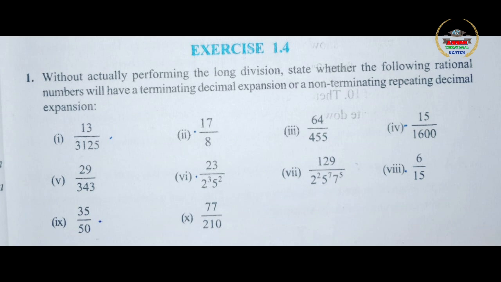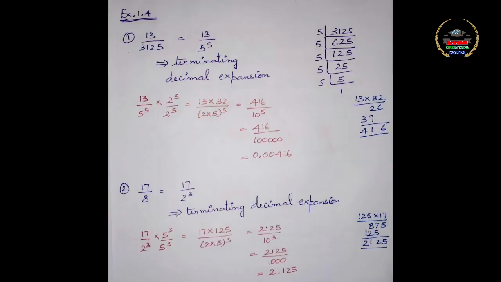So we will do one by one. The first number which is given is first subdivision, exercise 1.4, question number 1, first subdivision. The number is 13 divided by 3125. So when you prime factorize 3125, you get 5 power 5.